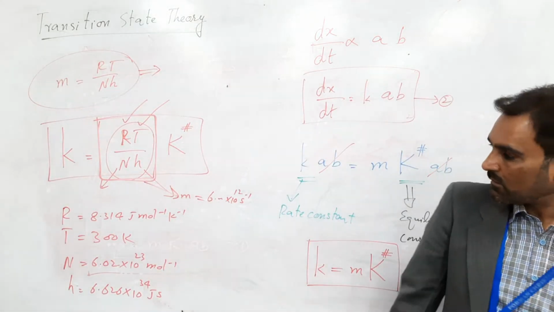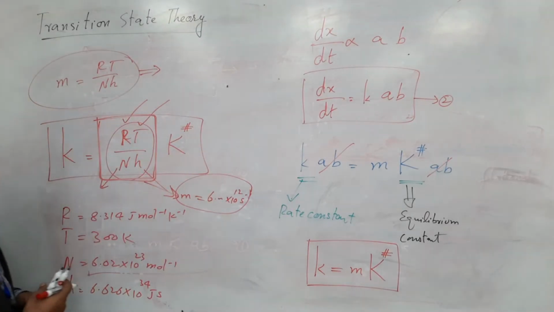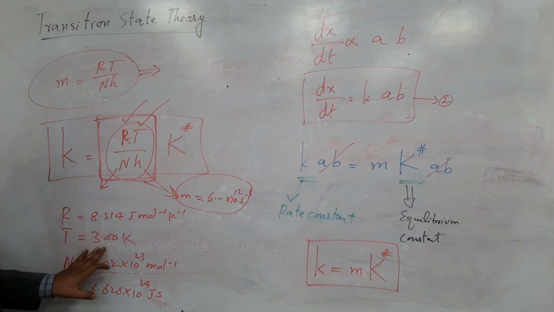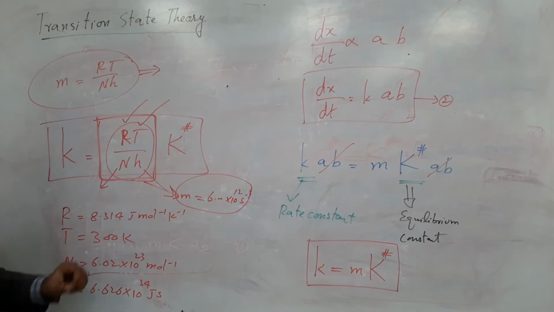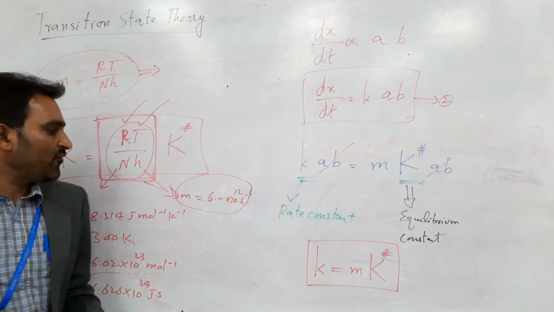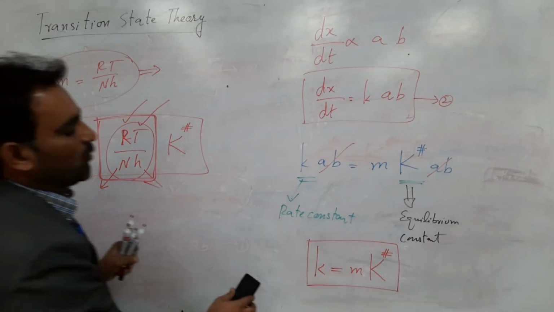Now you can find the rate constant at a specific temperature by using this concept. As I said, this theory is in fact based on thermodynamic equilibrium.